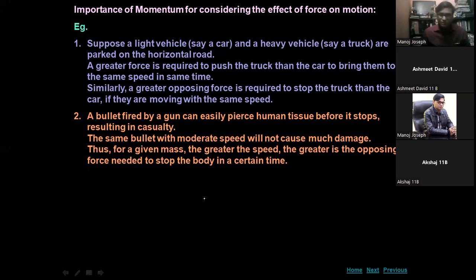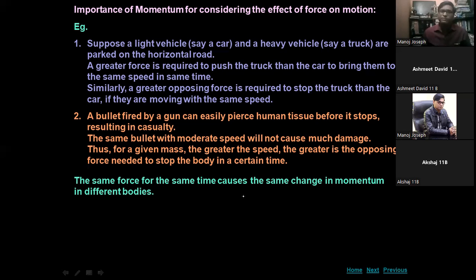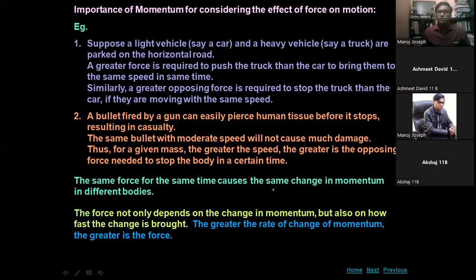The same force for the same time causes the same change in momentum in different bodies. So the force depends not only on the change in momentum, but also on how fast the change is brought about. The greater the rate of change of momentum, the greater is the force.